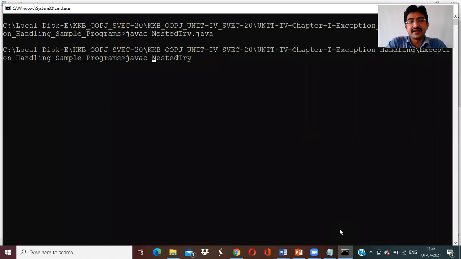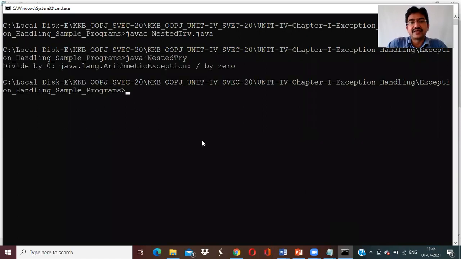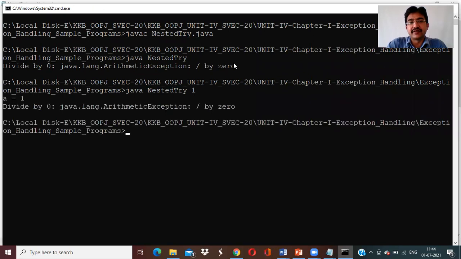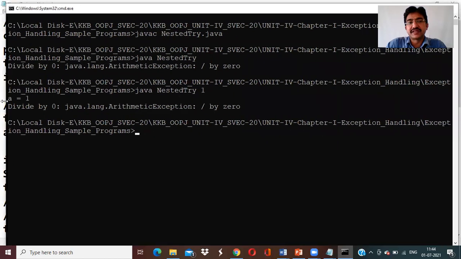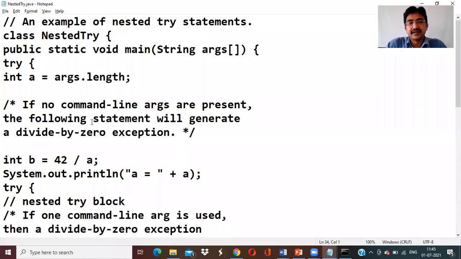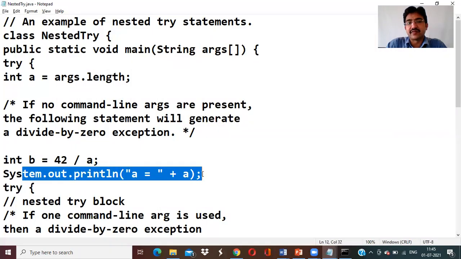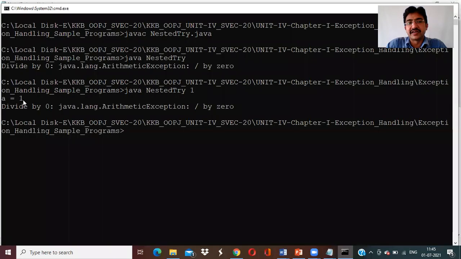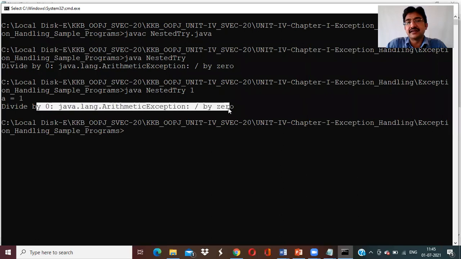See, when I am giving 0 arguments, it will trace divided by 0 because it is raised by the main try. When I am giving one argument, one value, a equal to 1, it is the child divided by 0. A value is 1. Who displays the a value is 1? The main try. In the main try, we are displaying a message, right? A equal to 1. That is the main try will be displayed. And this is child 1.